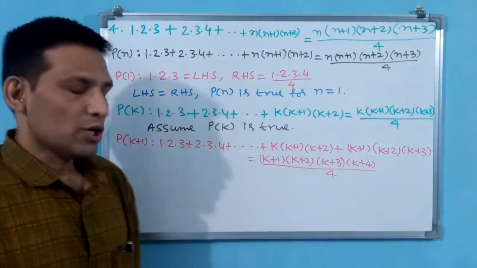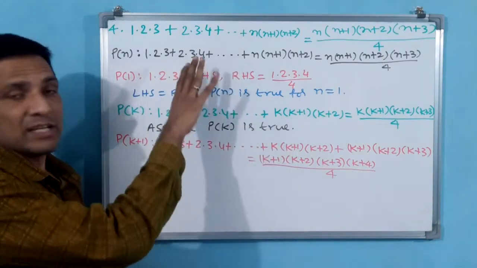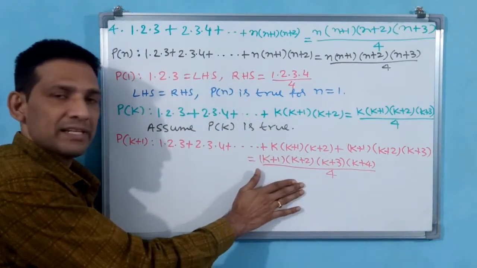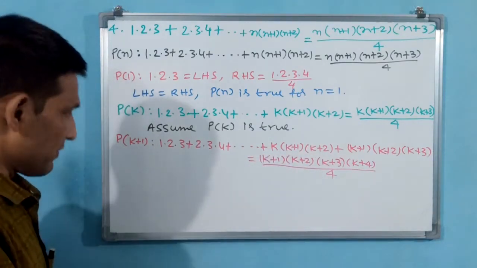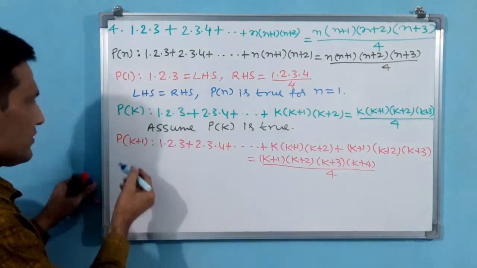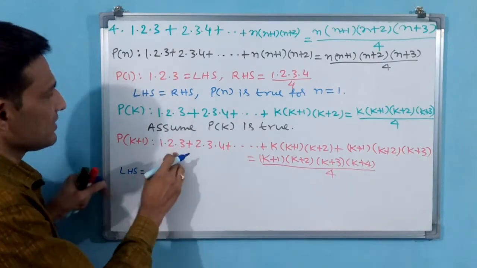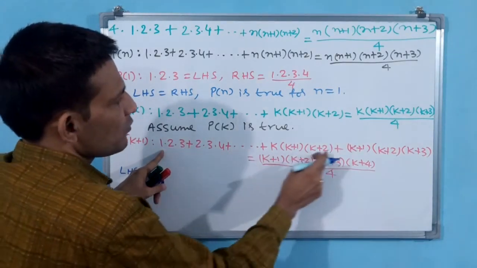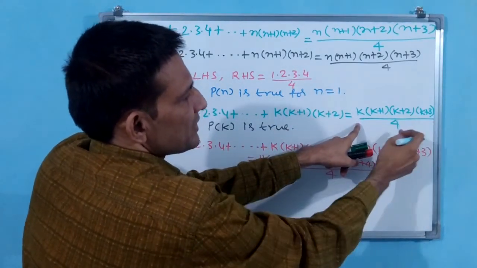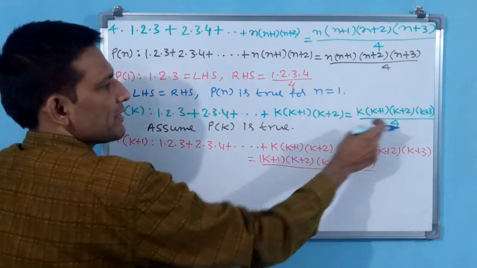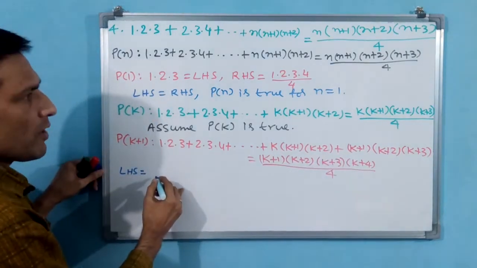You see, this is RHS. Don't expand such statements; let it be. Finally, we see if required, expand, or else keep it like this only. This is RHS. Now LHS I can modify. You see how I am modifying. LHS is equal to, up to 1·2·3 up to k+2. I can write k(k+1)(k+2) plus (k+1)(k+2)(k+3) by 4. This I can copy, up to here.